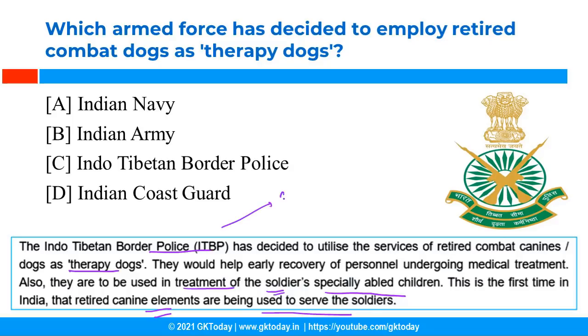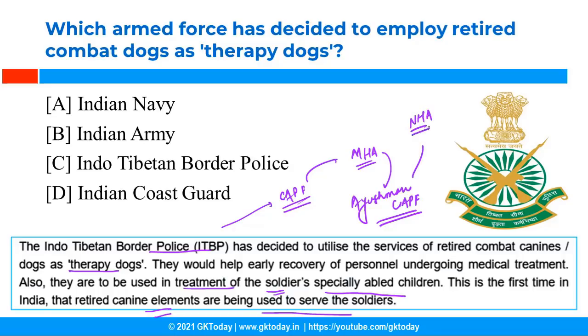ITBP is part of CAPF. CAPF are Central Armed Police Forces. They are under MHA, that is the Ministry of Home Affairs. Recently, the Home Minister launched Ayushman CAPF. So it is a health scheme for CAPF members. For this, it has collaborated with NHA, that is the National Health Authority.